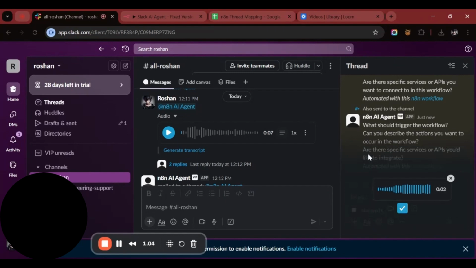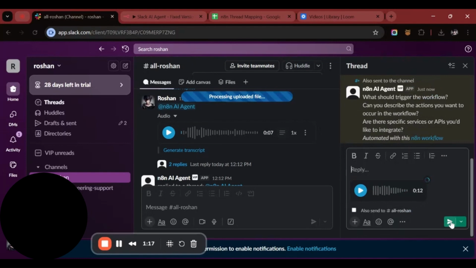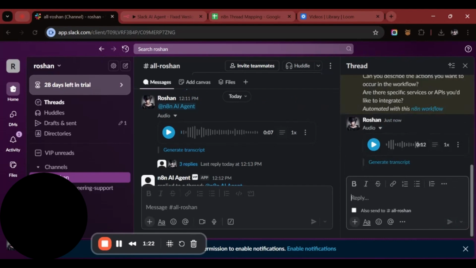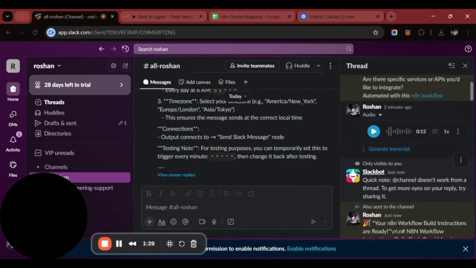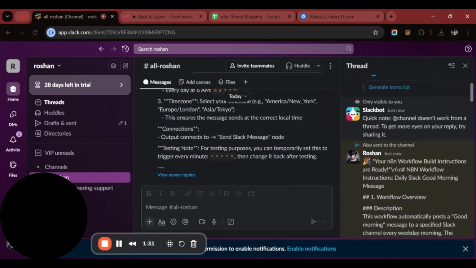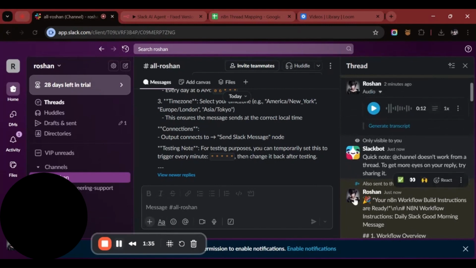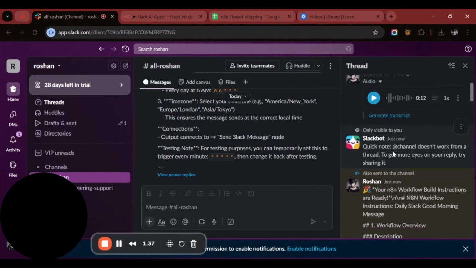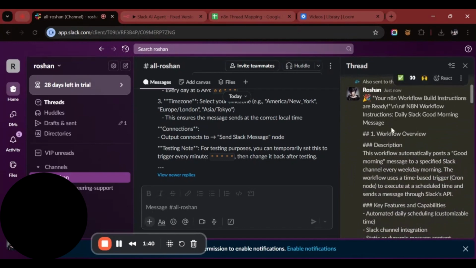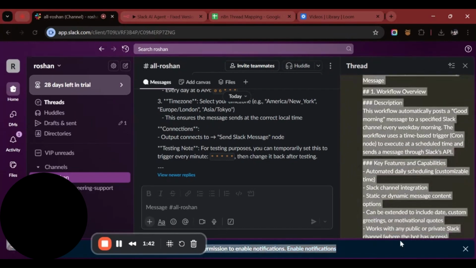It should be a time-based trigger. Once triggered, it should send a good morning text on my Slack channel. And yes, it should integrate with Slack. Here we don't have to mention our agent because it's an existing conversation. That's right. Here it gave the reply to the voice note. Here you can see it is asking for build instructions. All right.